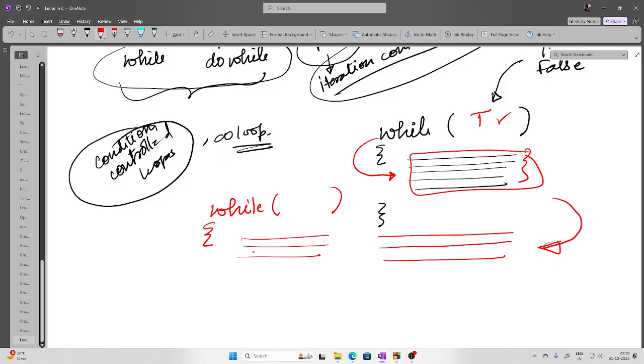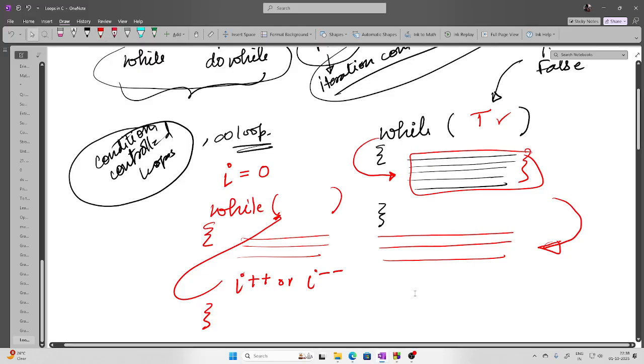The first thing we do is initialize a counter with 0, 1, 2, whatever is the requirement. And then here we either increment or decrement it, so that the condition becomes true or false, whatever is your requirement.